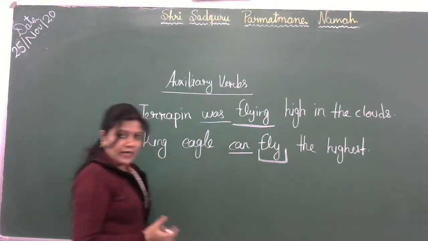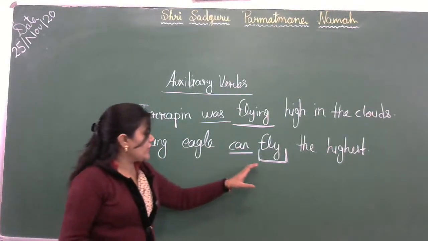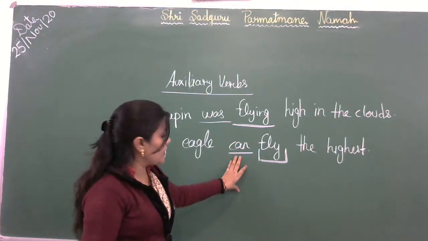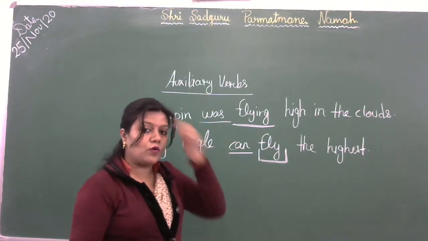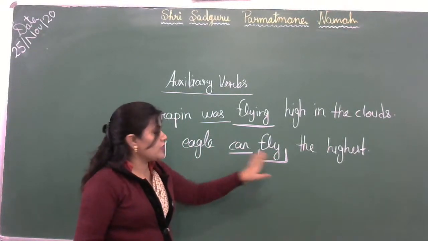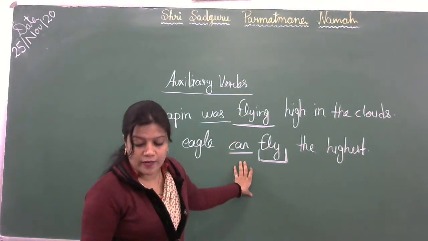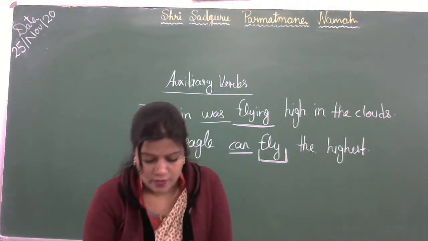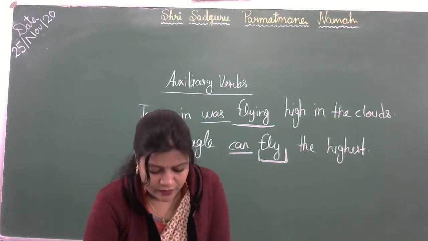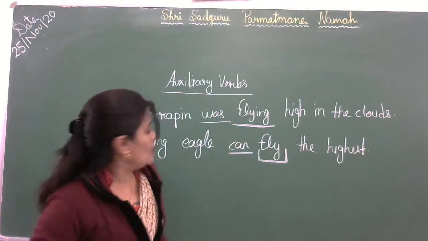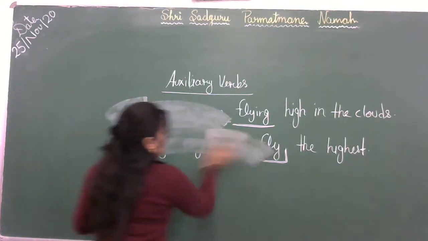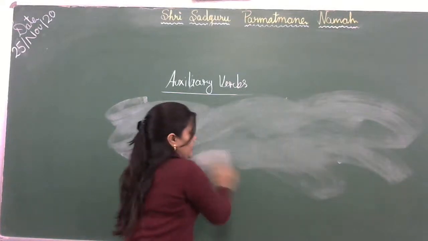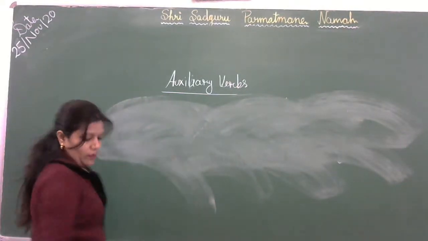Fly is a physical action, a verb, and we can see the possibility or ability with this helping verb can. Okay, ये can से हमको इस verb की possibility या ability पता चलती है. Okay, so all the helping verbs are also known as auxiliary verbs, and they help the main verb in a sentence. Okay, वो main verb की help करते हैं statement form करने में, sentence form करने में.